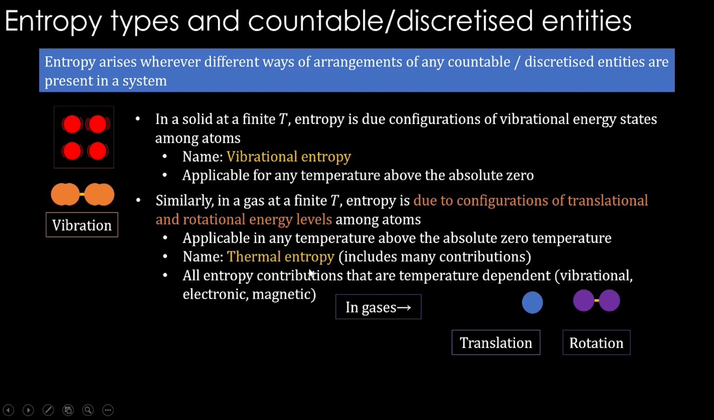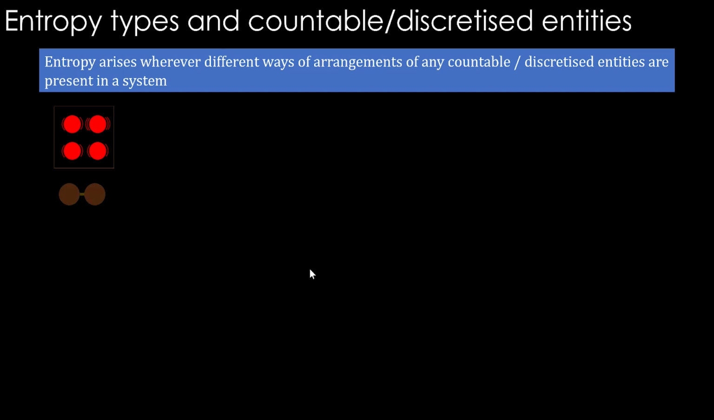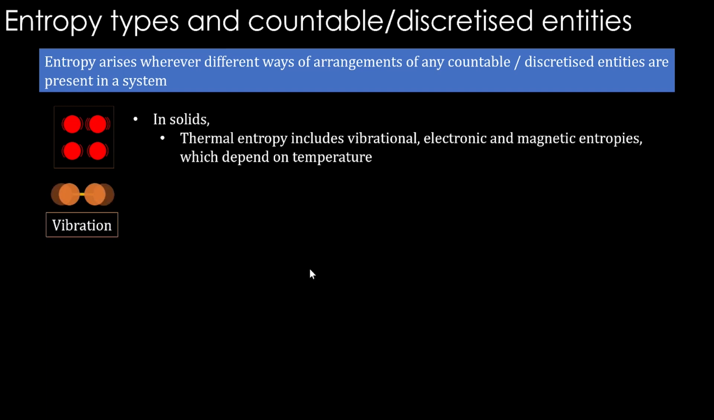This is a better word, thermal entropy. It includes many contributions. All entropy contributions that are temperature dependent, like vibrational, electronic, magnetic, translational, rotational, all these things can go into this term, thermal entropy. So this is a more useful term, like the entropy that can be measured by changing the temperatures. That is thermal entropy. So in solids, thermal entropy includes vibrational, electronic and magnetic entropies which depend on temperature.